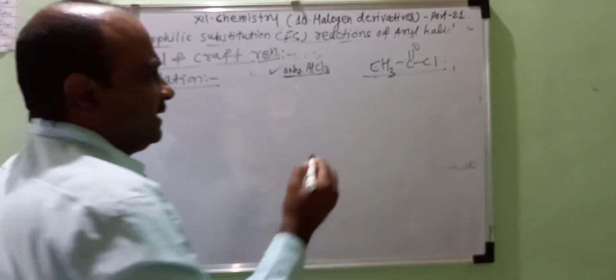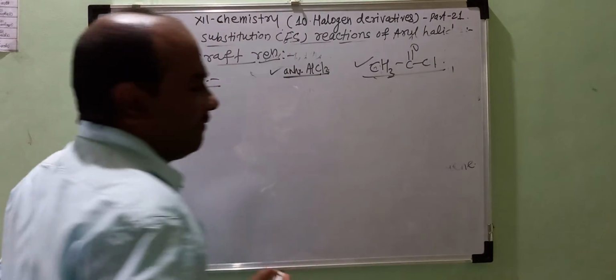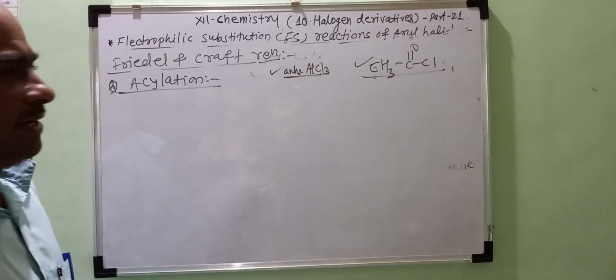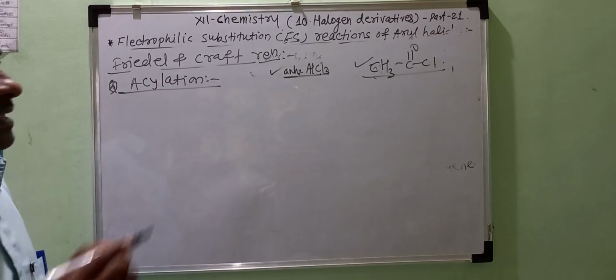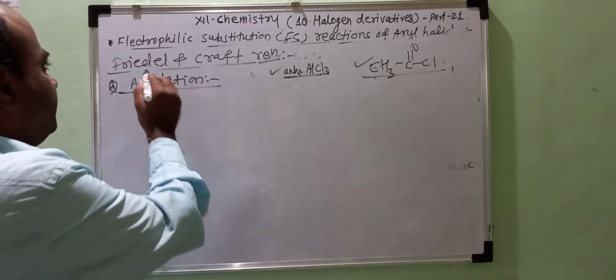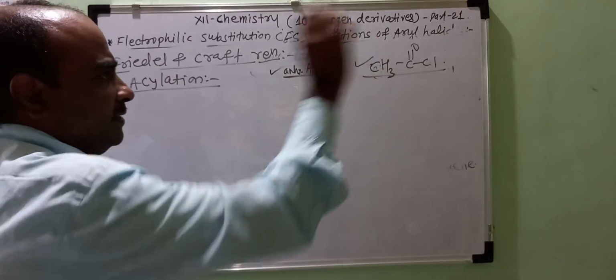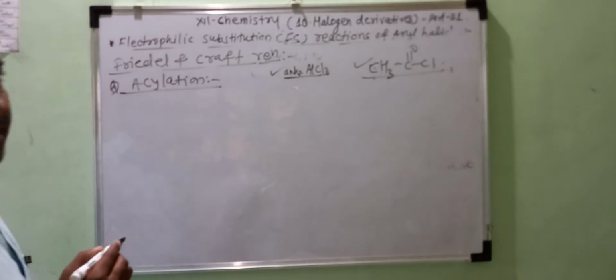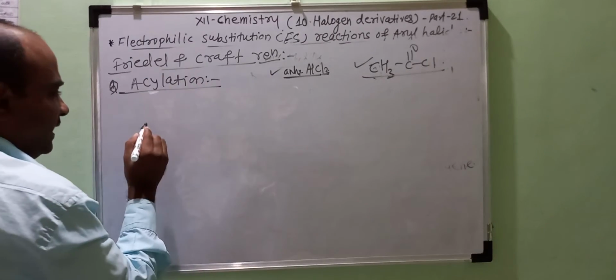Okay, so what is the Friedel-Crafts acylation reaction? When haloarenes or aryl halides are treated with ethanoyl chloride or acetyl chloride in the presence of anhydrous AlCl3 catalyst, it gives a phenone type of compound, acetophenone, which is called the Friedel-Crafts acylation reaction.